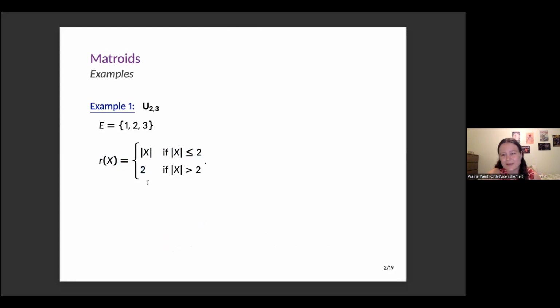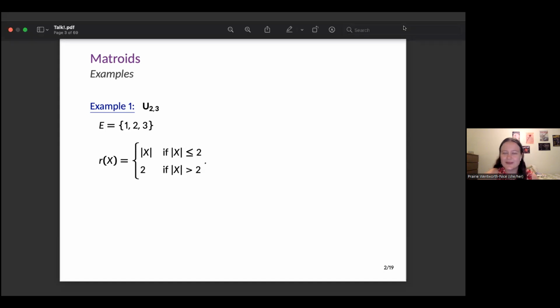So my 3 element set has rank 2 and my 4 element set has rank 2. It's easier for me to think about why it's not a graphic matroid. We can't draw U24 as a graph, and my best suggestion is to try drawing it and you'll figure out pretty soon why you get stuck.